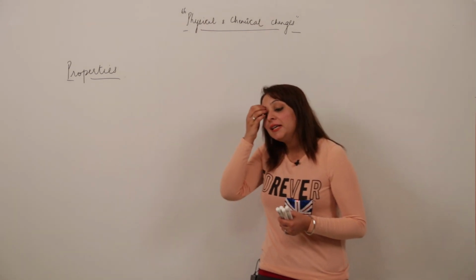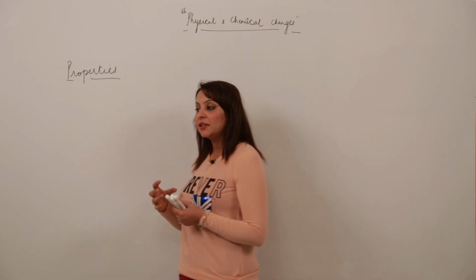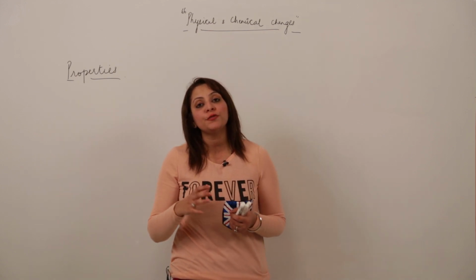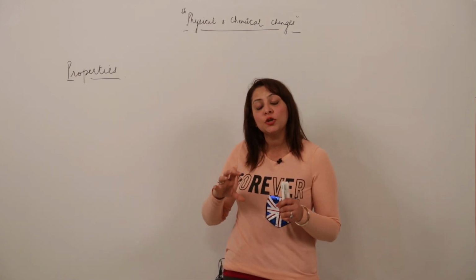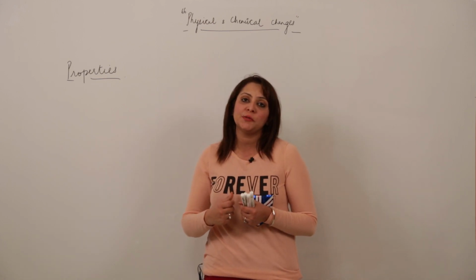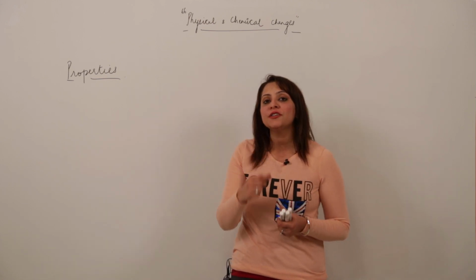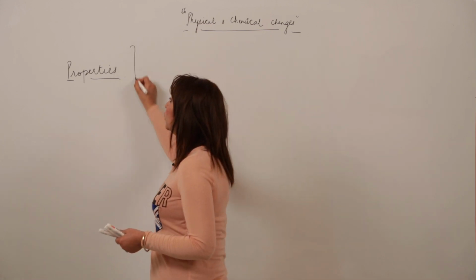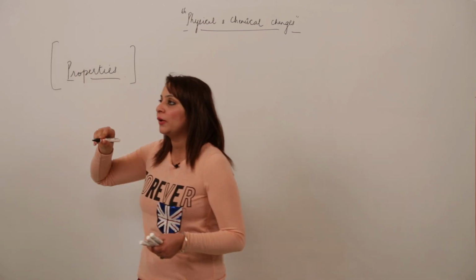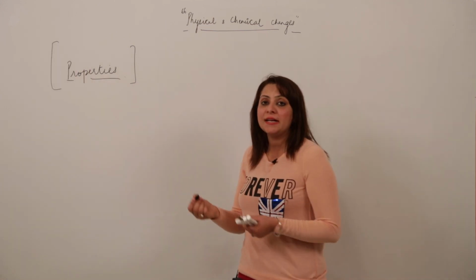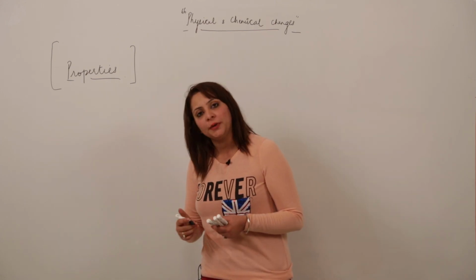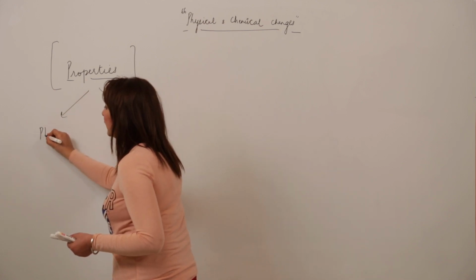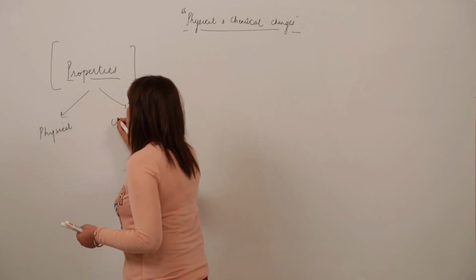So any substance has certain characteristics, certain qualities it fulfills, due to which it can be distinguished from the others. It means those properties govern the identity of that substance. Right. Those particular characteristics or qualities possessed by that substance are called its properties. So we have two kinds of properties. One is physical properties and the other is chemical properties.